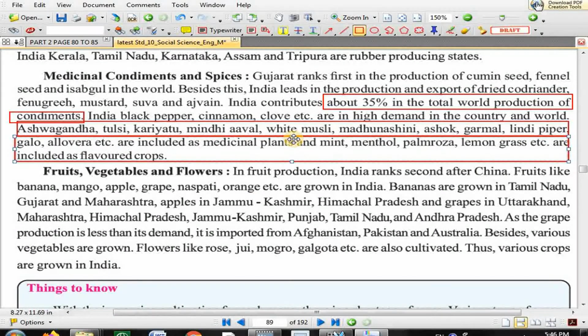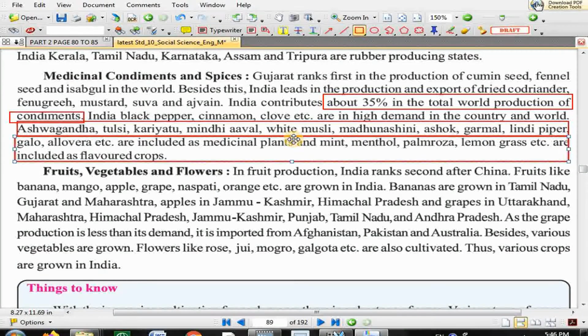So these are the products which can be used as medicinal part. The Gujarati names are difficult for you to remember, so if you wish you can search on Google, but I insist you don't convert, because the majority are in Gujarati. Tulsi remains tulsi only, for example. So these are the medicinal condiments and spices.